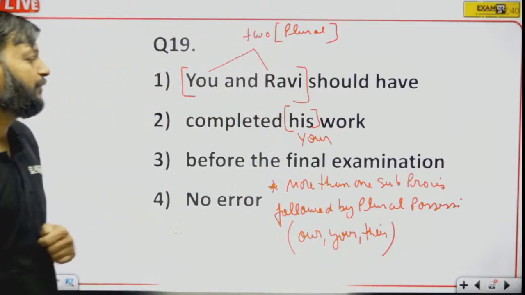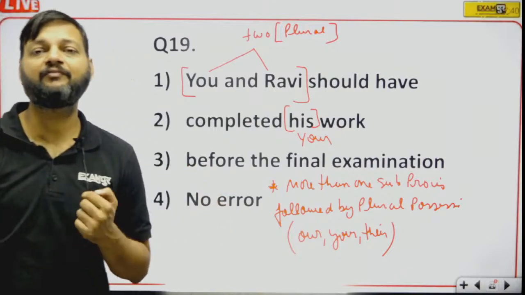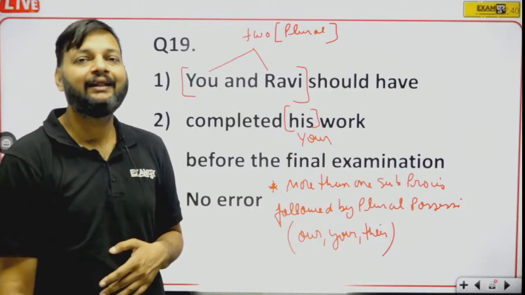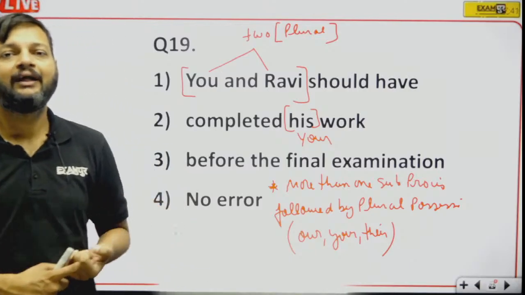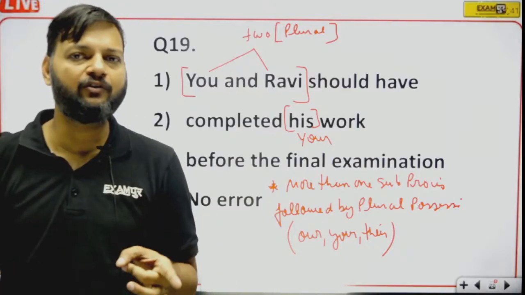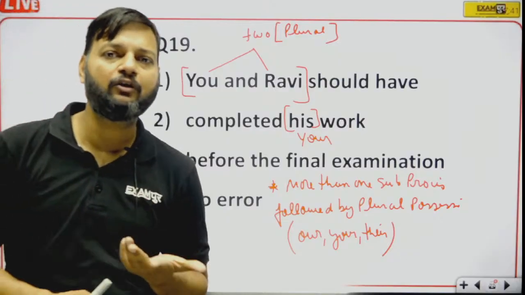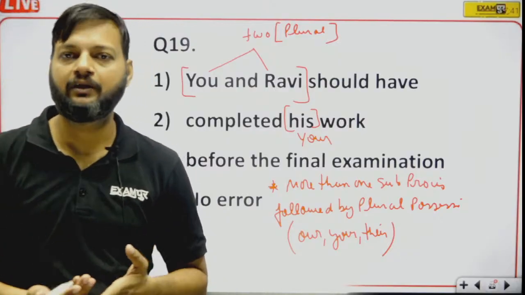Okay, more than one subjective pronoun is followed by a plural possessive. Plural possessives are our, your, and their, and the preference should be given to "our". If first person is there, "our" should be used. If first person is not there, "your" should be used. And if second person is also not there, then we can use the third person.